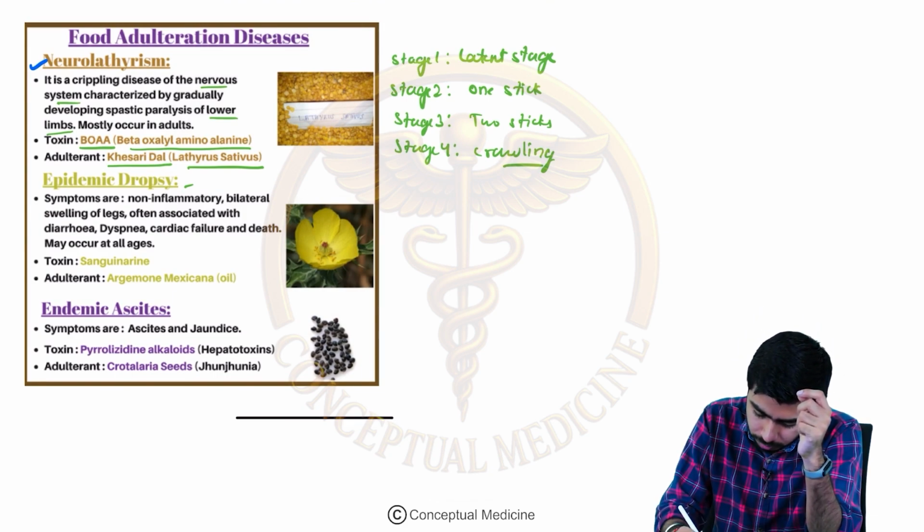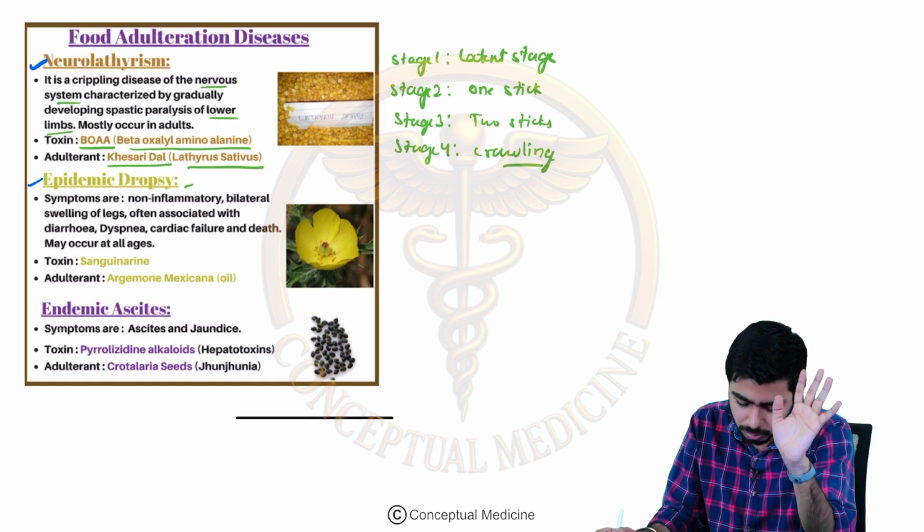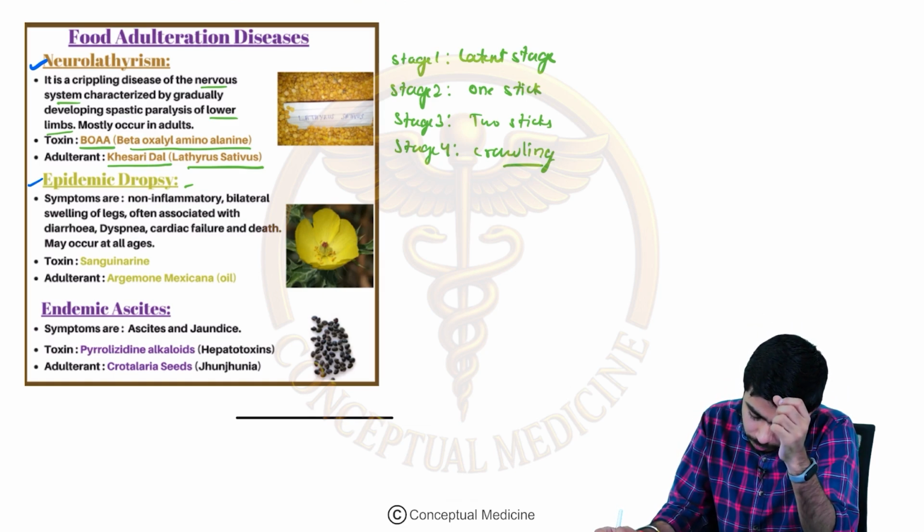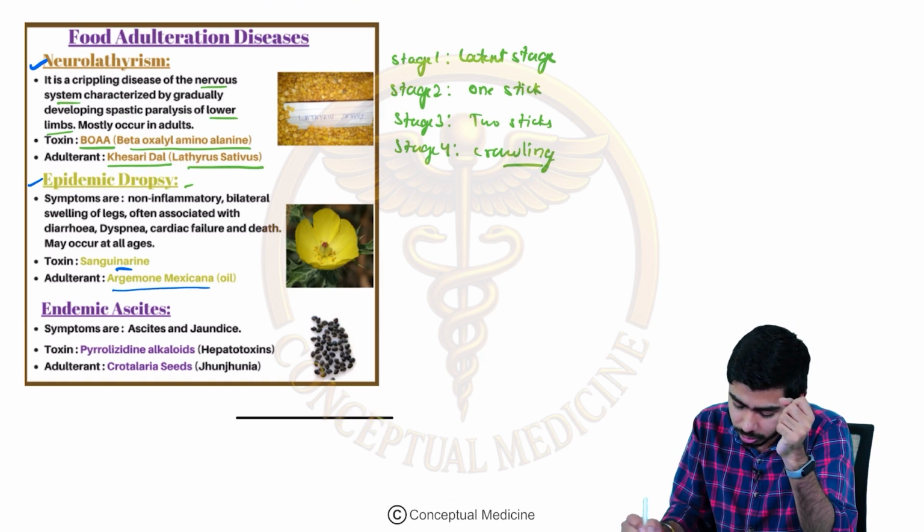Next one is the neurolathyrism, guys. Neurolathyrism we have talked about. Next one is the epidemic dropsy. Epidemic dropsy here, what is the toxin? That is the sanguinarine, and the adulterant over here is the Argemone mexicana. That is the oil basically.